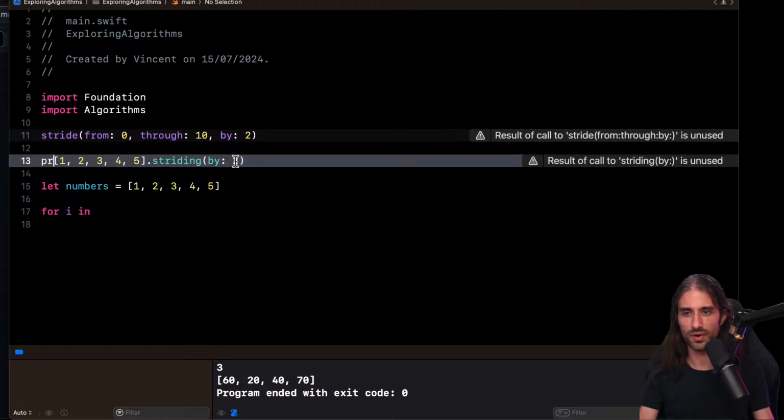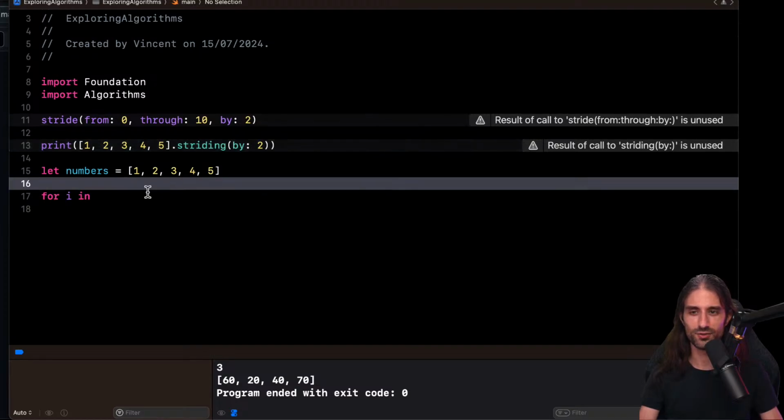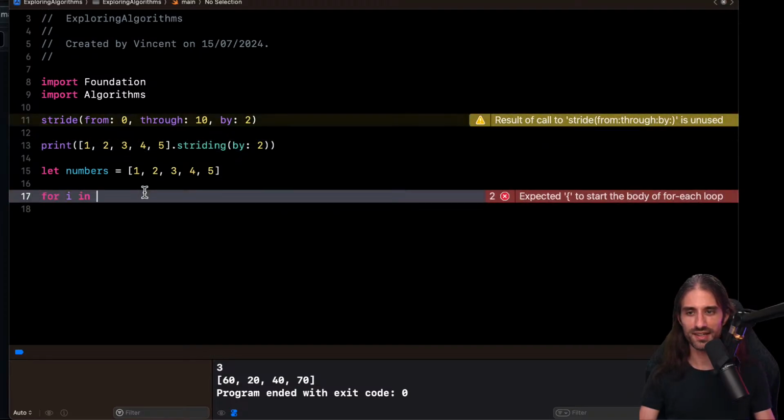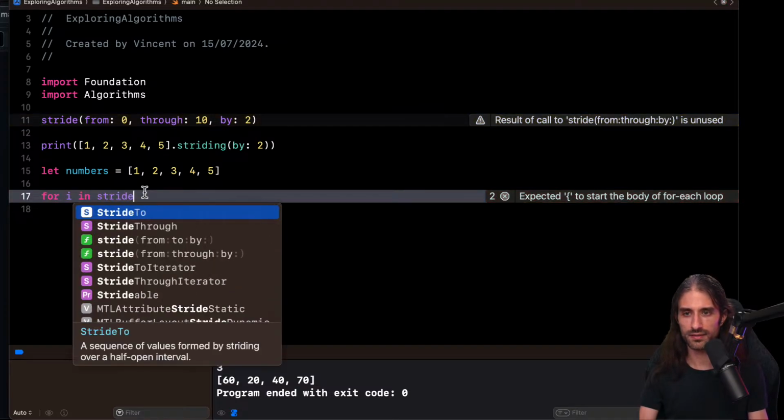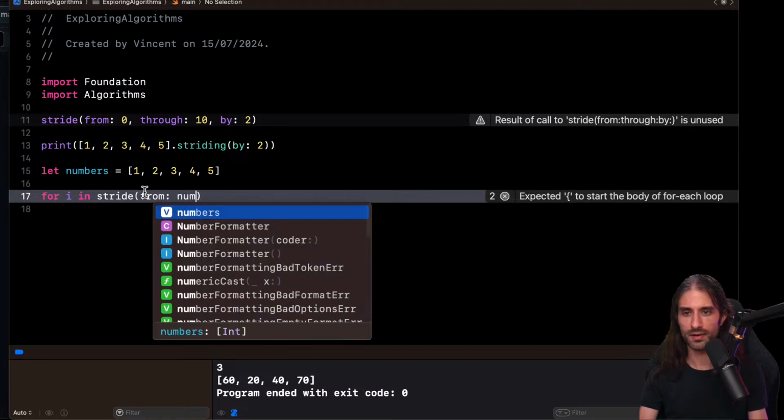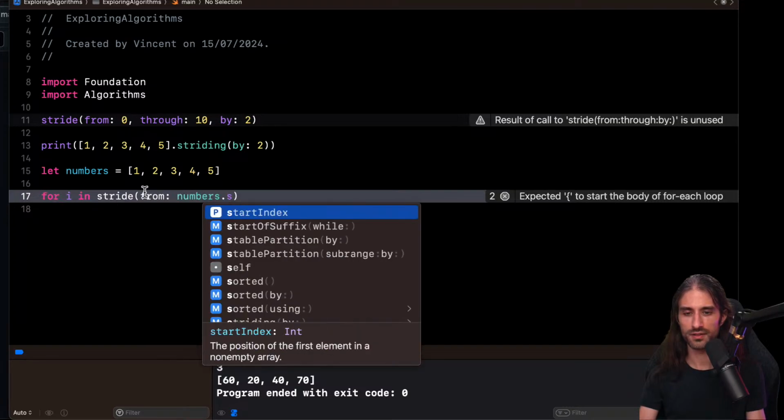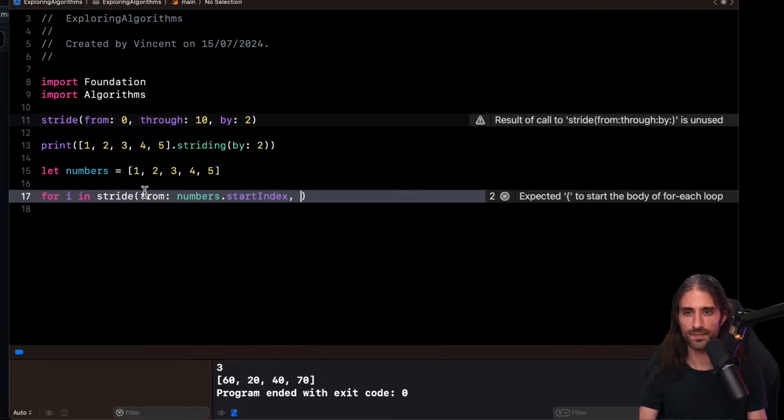You know what? I just want to try it just to see if I can implement some simple stuff, now that I've seen super complex code. So I have my numbers like that, and I want to do for i in stride from numbers.startIndex, and it's not through that I want, it's to, because I don't want to include the last.